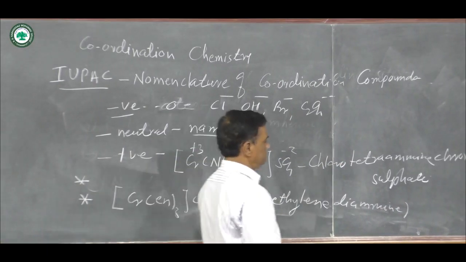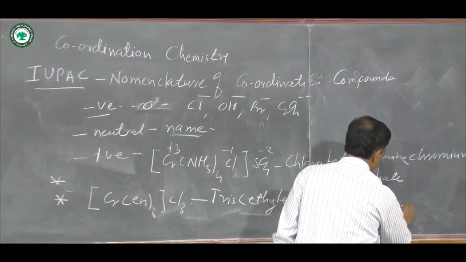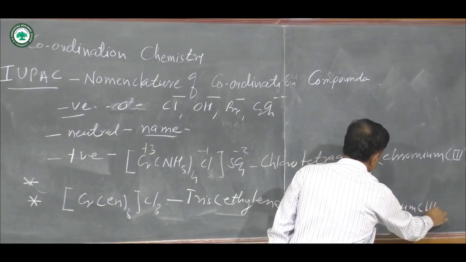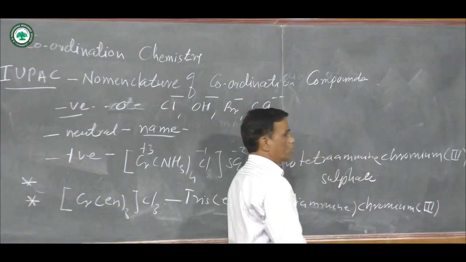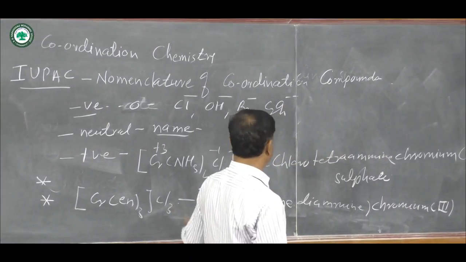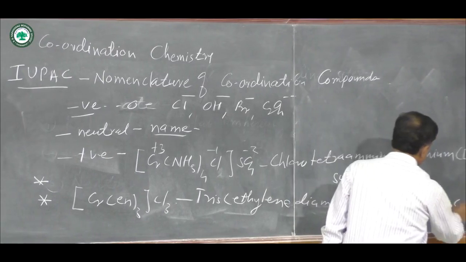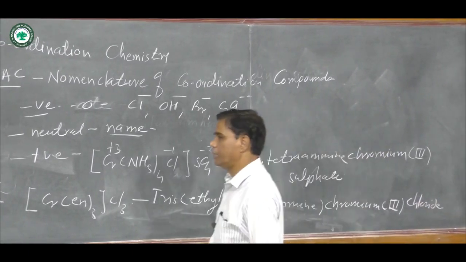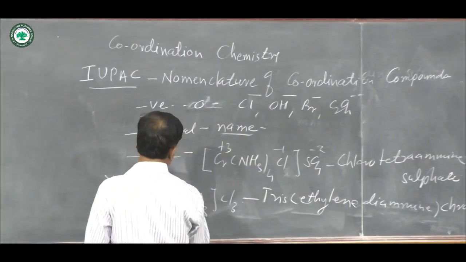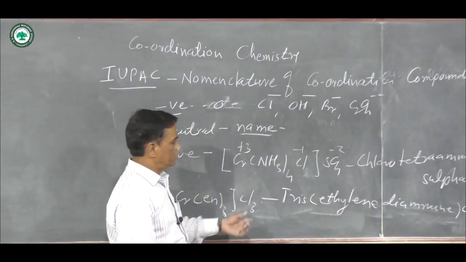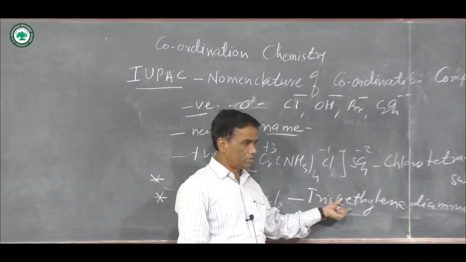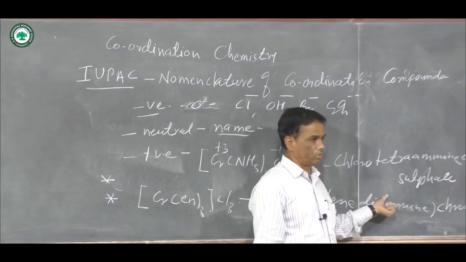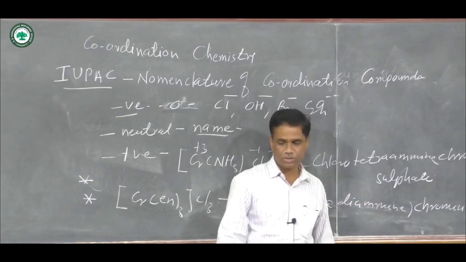Then chromium, the charge on the chromium metal ion is third, chromium third, and outside the square bracket chloride ligands are there, here chlorides, and this is the name for Cr(en)3Cl3. It is known as what? Tris(ethylenediamine)chromium third chloride.